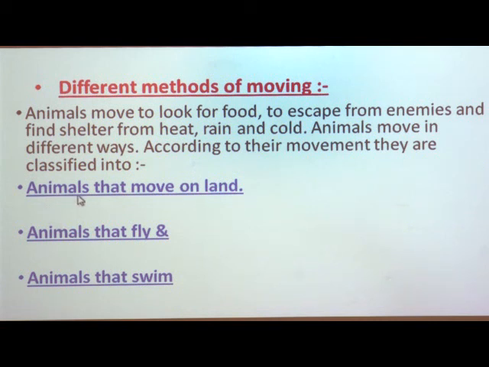First, animals that move on land; second, animals that fly; and third, animals that swim. So, these are the three types of animals according to different methods of moving. Now, let us see about them one by one in detail.